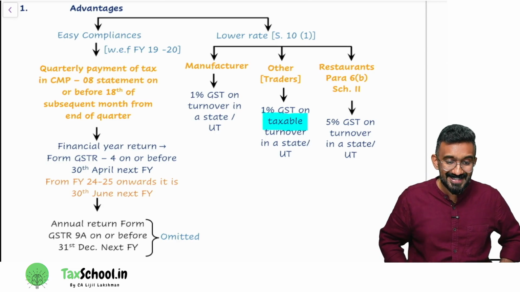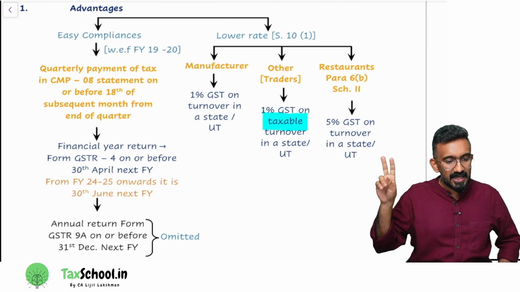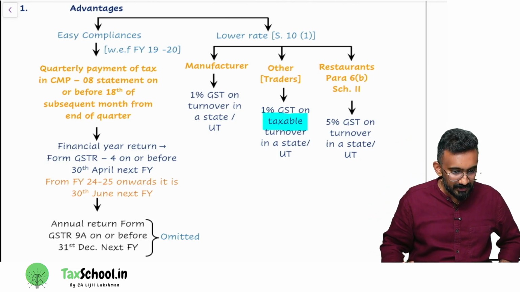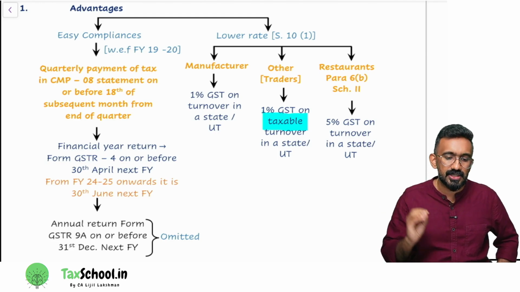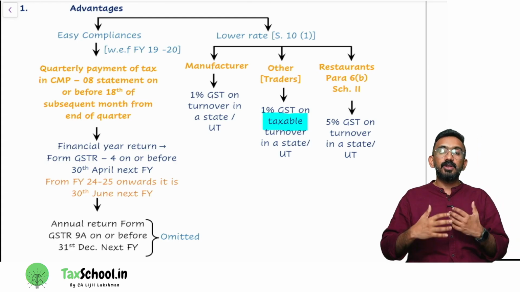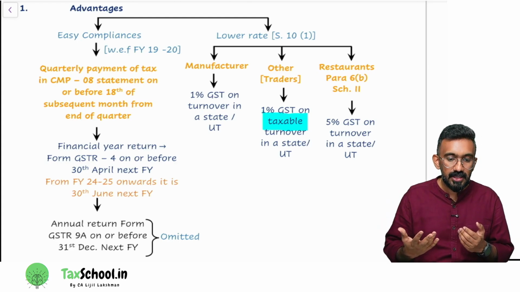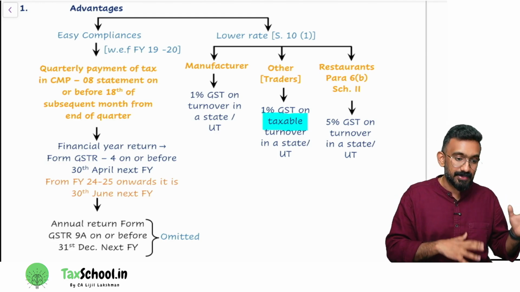Advantage number 1 is what I have written as easy compliances. Number 2 is lower rate. The second one is the biggest advantage. Easy compliances, let's look at. Normally, a normally registered person, how many returns are they required to submit? On a monthly basis, normal registration. So, anybody who has opted for composition levy scheme will have lower or easy compliances.